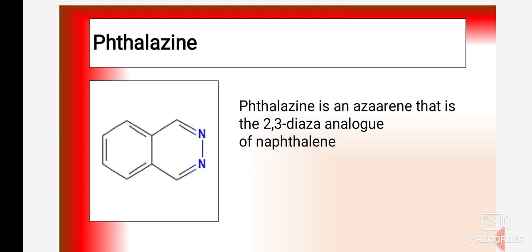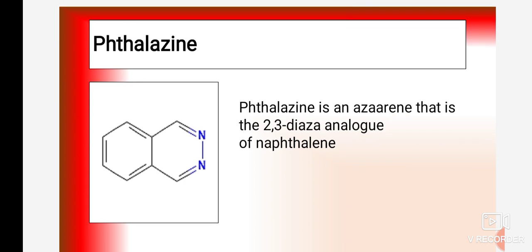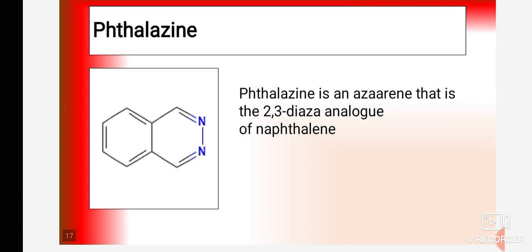What is the difference between naphthalene and phthalazine? Phthalazine is a 2,3-diaza analog of naphthalene. Just there is a presence of 2 nitrogen instead of carbon. It has a similar structure to that of naphthalene, but at second and third position instead of carbon there is a presence of nitrogen. So this is the structure of phthalazine.